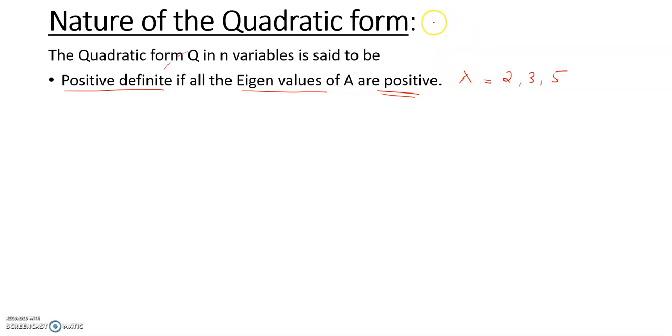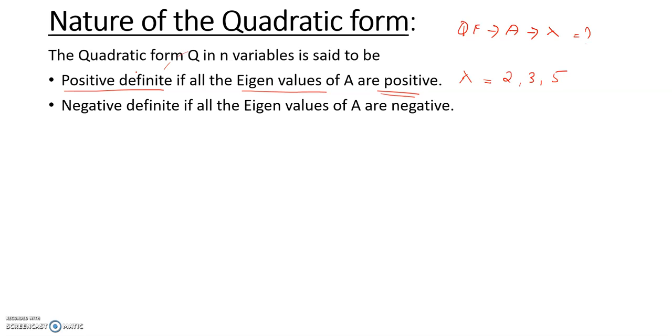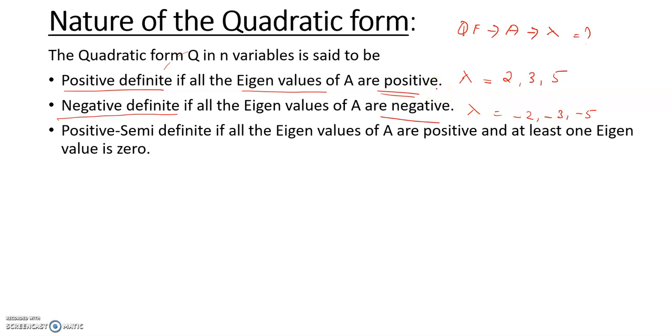So a quadratic form will be given, we have to convert it into a matrix, and then find the eigenvalues and the nature. So from the quadratic form to the matrix A, and from matrix A the eigenvalues. So the eigenvalues are 2, 3, 5. Now all of these are positive, therefore positive definite. If all the eigenvalues of A are negative, then it is called negative definite. Suppose lambda comes as -2, -3, -5, then it is negative definite.